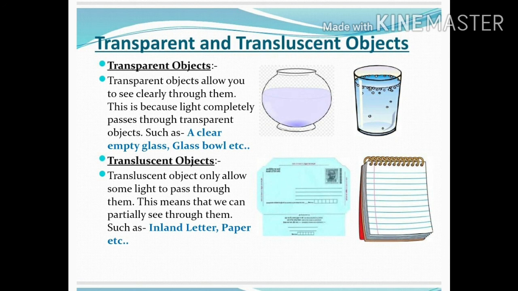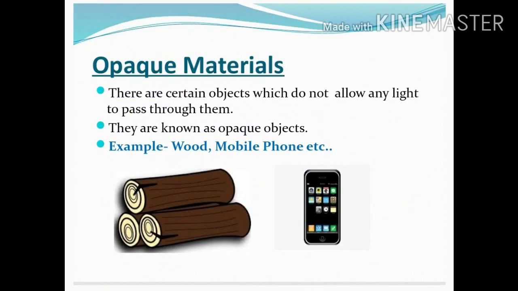Now, translucent objects. Translucent objects allow some light to pass through them, and some light is absorbed or reflected back. So they only allow some light to pass through them. This means that we can partially see through them, such as butter paper, etc.